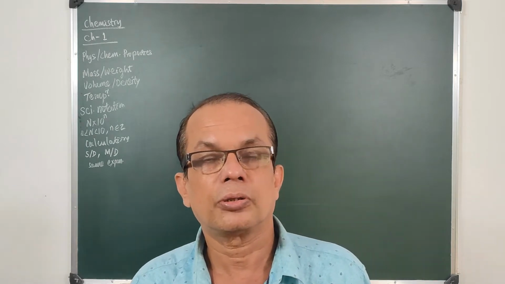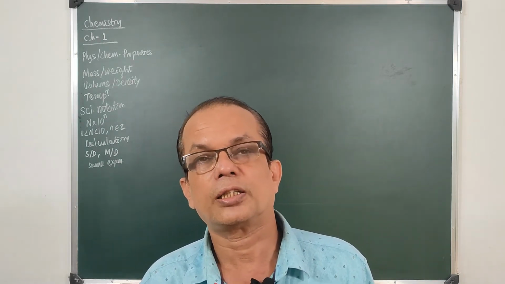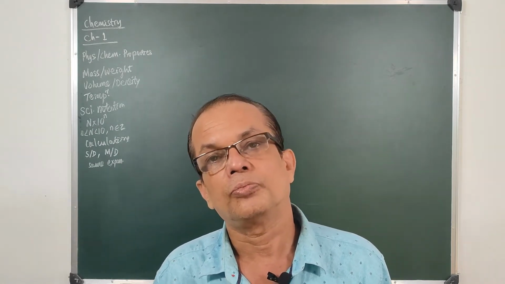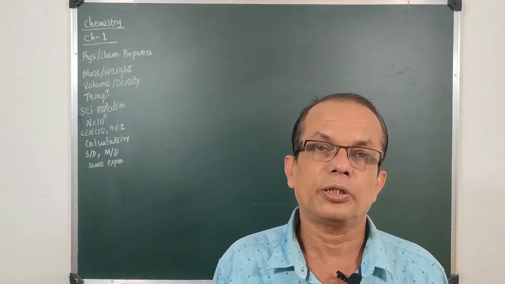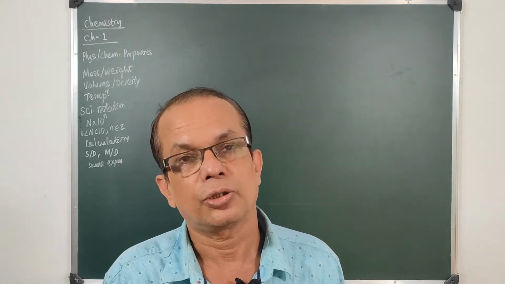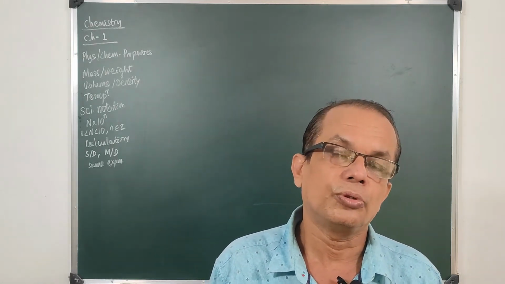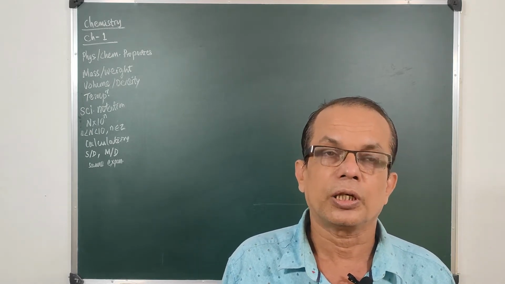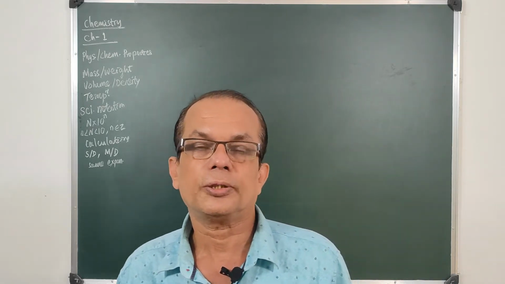In the previous chemistry class for class 11, we had started with the chemical world, the measurements, the units, and somehow we had reached up to SI units. In this class, we shall just continue with that.